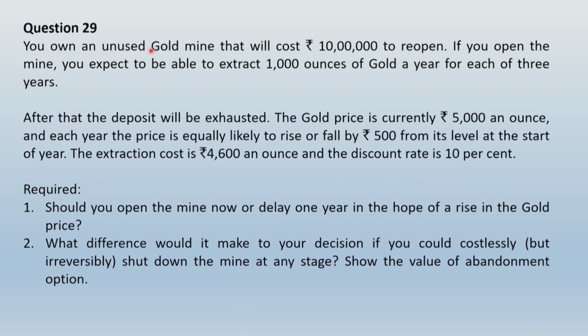You own an unused gold mine that will cost rupees 10 lakhs to reopen. If you open the mine, you expect to be able to extract 1000 ounces of gold a year for each of 3 years. After that, the deposit will be exhausted. The gold price is currently rupees 5000 an ounce, and each year the price is equally likely to rise or fall by rupees 500 from its level at the start of the year.